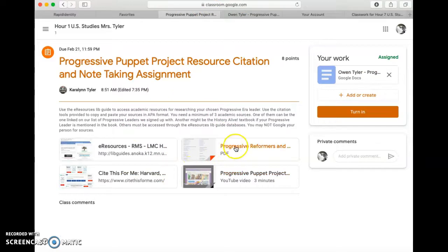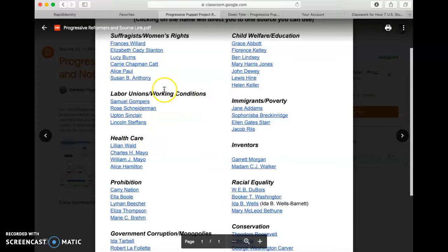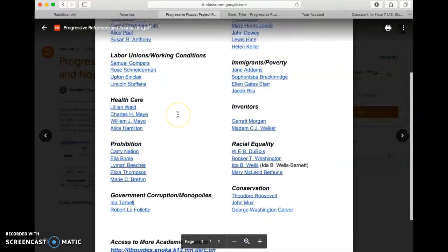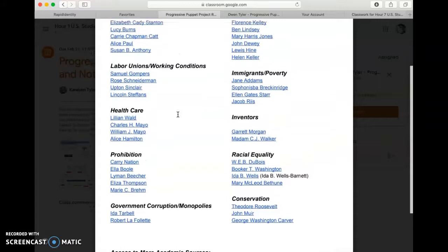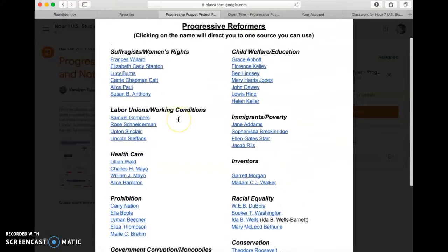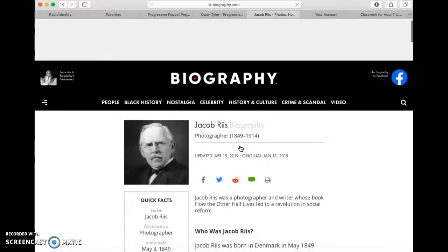We have this list of all of the Progressive Era reformers. This is a hyperlink document. Each one of these names is a clickable link, where we've actually found someone for you. All right, so let's say that the person that I was researching is Jacob Riis. I can click on this. It will bring me to a great biography, which I can use.